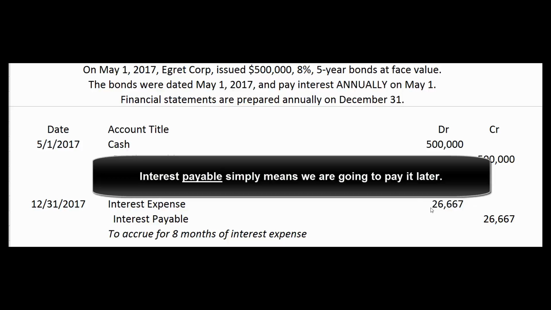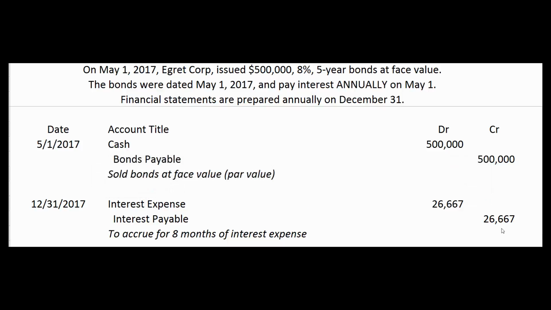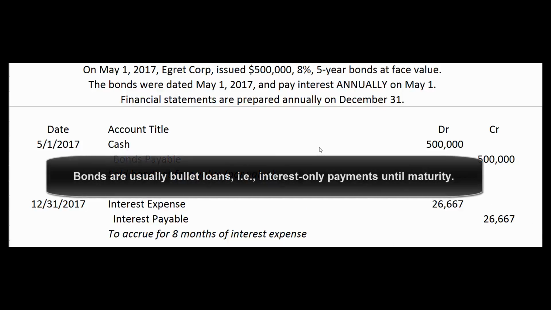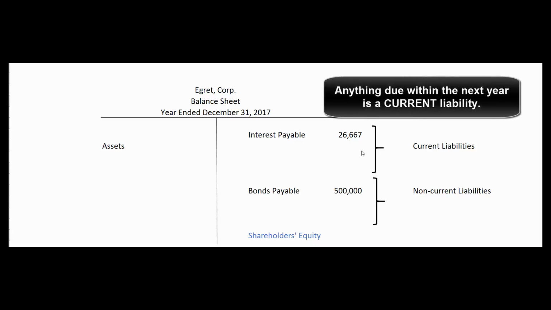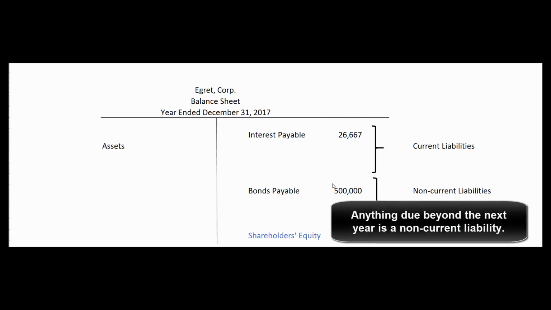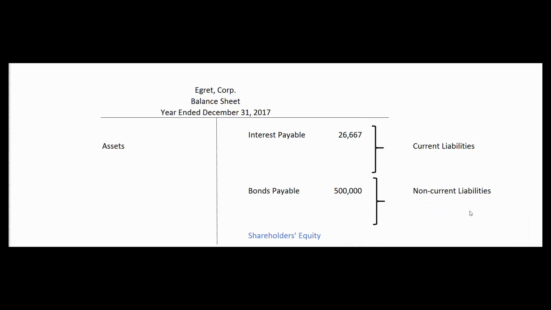Expenses are debits, and any account that has the word payable in it is a liability account, and liability accounts increase with credits. The way bonds usually work is they pay interest every 6 months, or in this case every year, and then when they come due, the full $500,000 of principal is due at final maturity. If we prepared a balance sheet on December 31st, we'd have our assets on the left-hand side, and in the current liabilities, because it's due within the next year, would be our interest payable of $26,667. The $500,000 principal would be under non-current liabilities, or long-term liabilities. So that's what the balance sheet would look like.